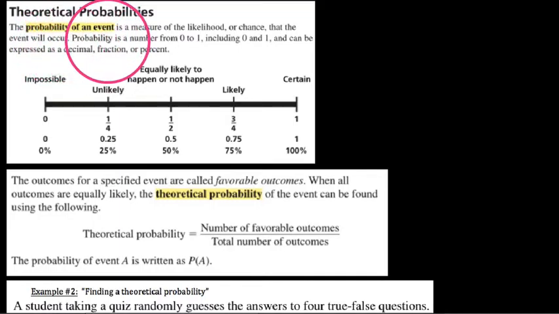We say that the probability of an event really is just a measure of the likelihood or chance that the event will occur. Chance is a key word here. Basically, chance indicates that things are happening randomly. So we have random chance. We want to forecast how likely something is to occur.